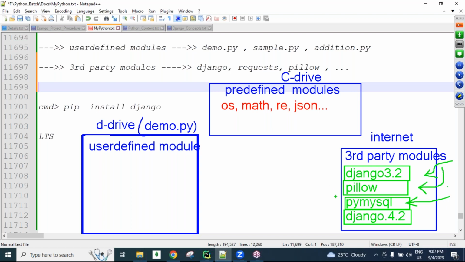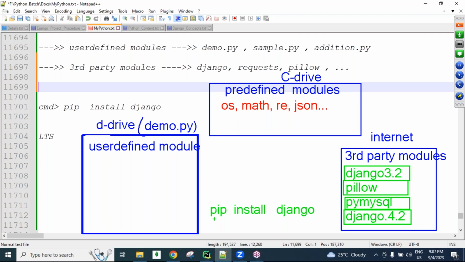Okay, yes. So now here we require pip, guys, for installing third-party modules. Whenever we are working with pip, internet is required on our machine. Pip install, the required module name, we are installing Django. If I am installing like this, guys, this pip command is interacting with the internet.